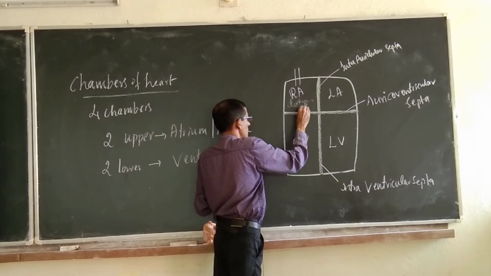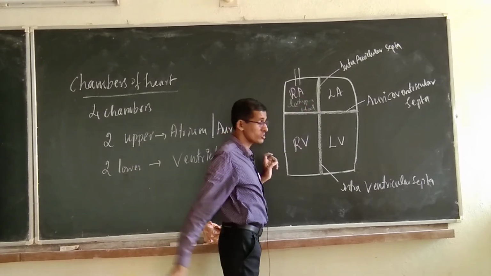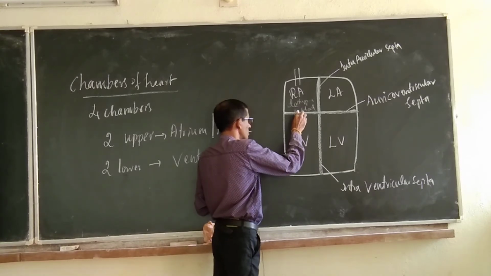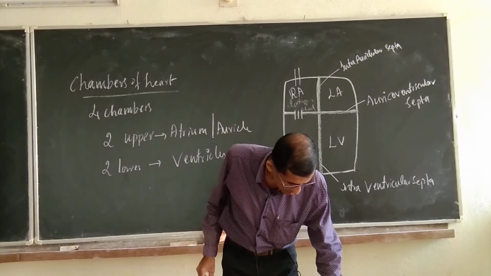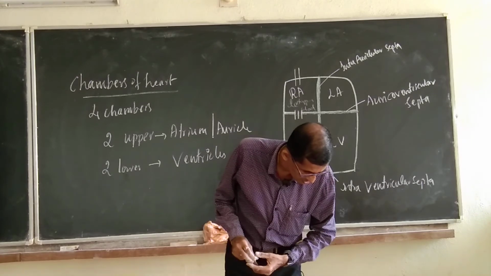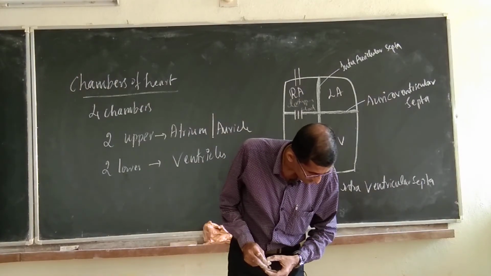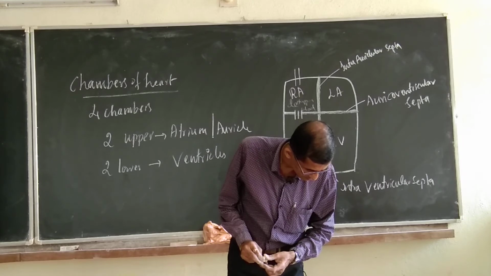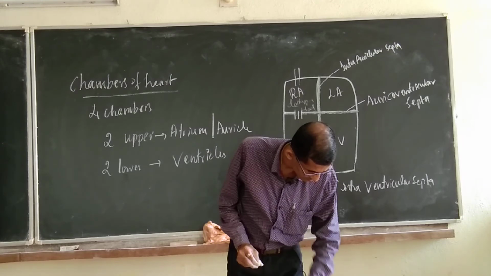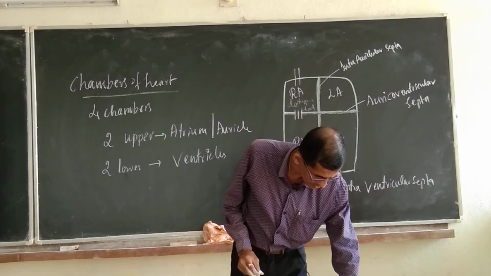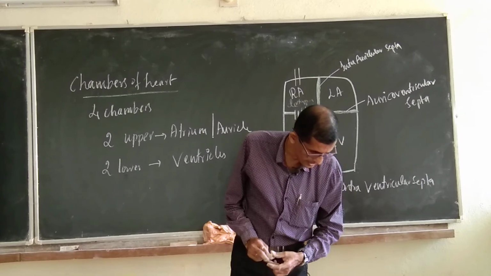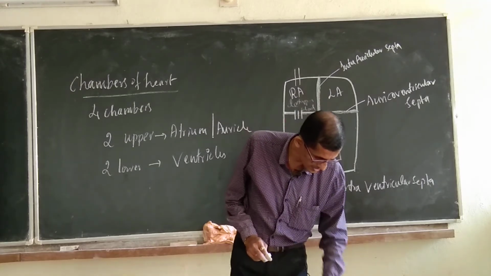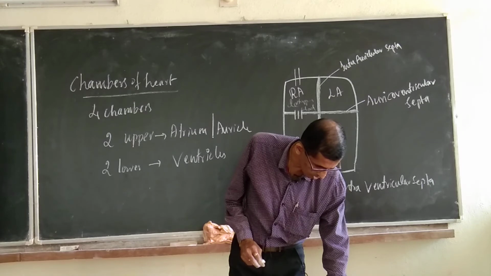The right auricle is going to receive deoxygenated blood, and through the passage here we can observe the presence of the tricuspid and bicuspid valve.